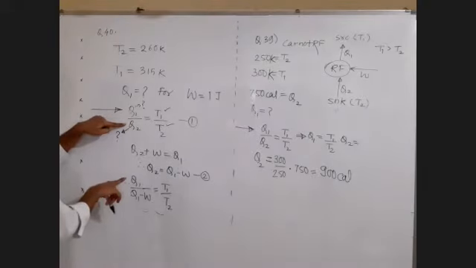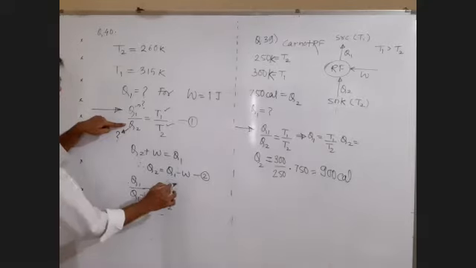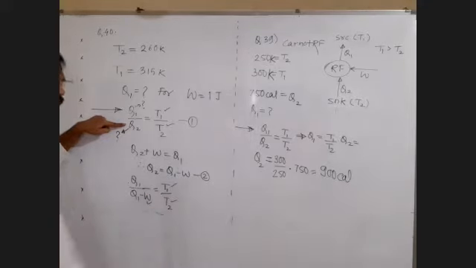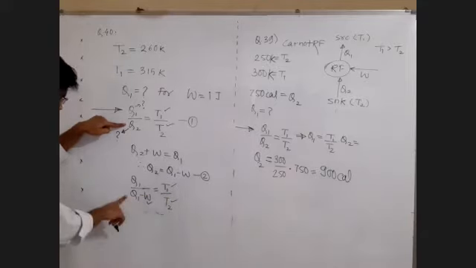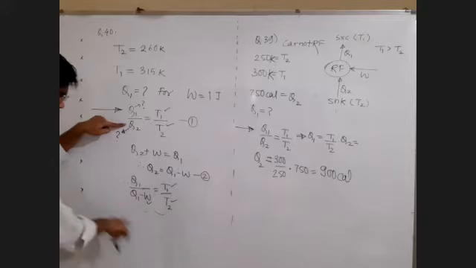Now the value that we want, Q1, this is the only unknown. W is given, T1 is given, T2 is given. I hope this tick marking is already known to you. Now this is the one equation, one unknown problem. You just solve it. Not a big deal.